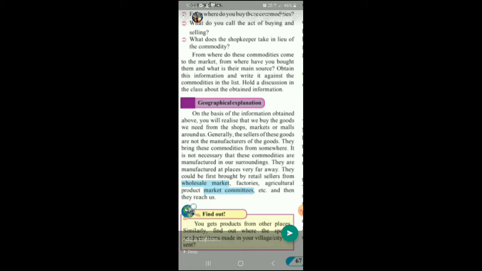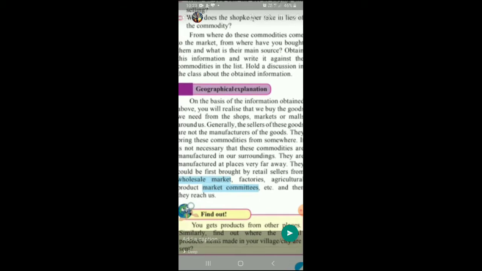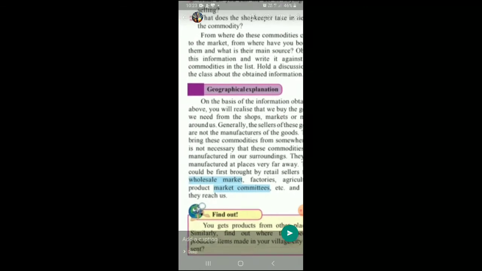They are manufactured at a place far away, maybe in some other city, maybe in some other state, at times in some other country. They could first be brought by the retail seller from the wholesale market, factories, agriculture product market communities, etc., and then they reach us. So these are different persons. The local shopkeeper is nothing but the retail seller.